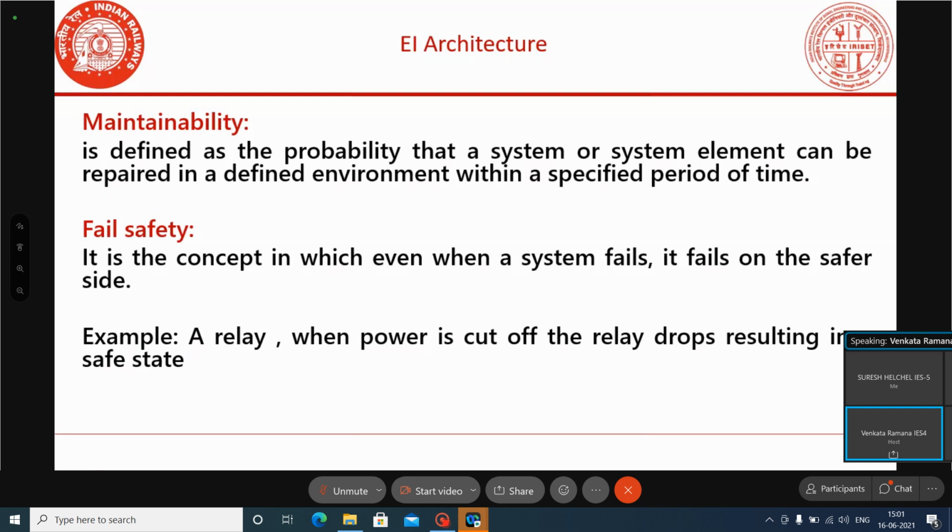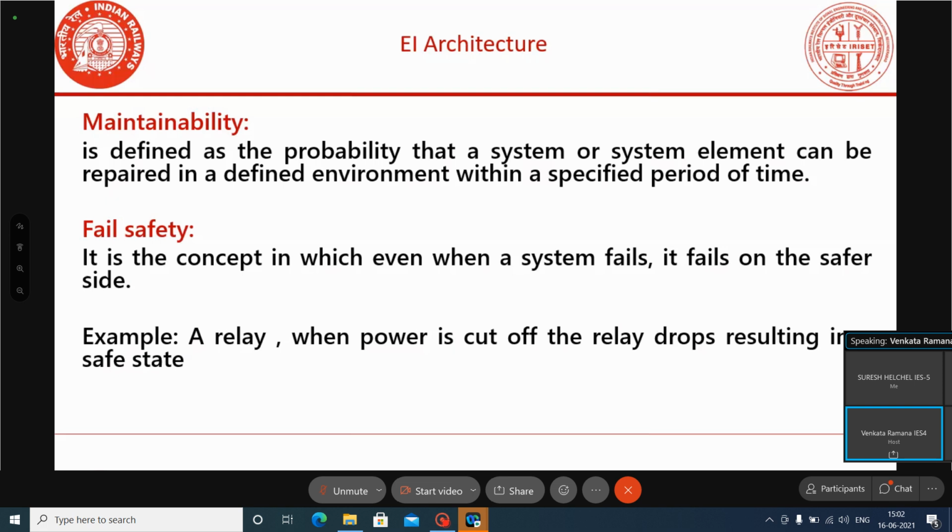And our EA system should be fail safe. What is fail safe? It is the concept in which even when a system fails, it fails on the safer side. Then only we can call the system fail safe. Even if it fails, it should be a safer failure.